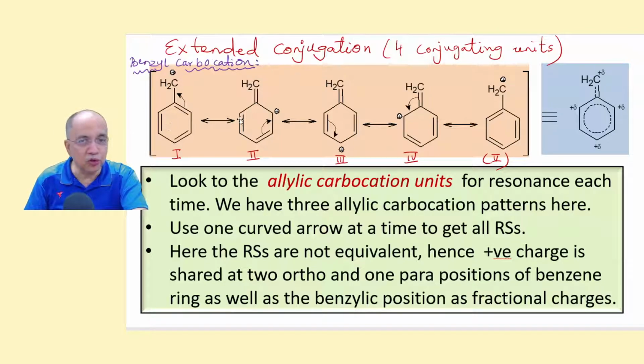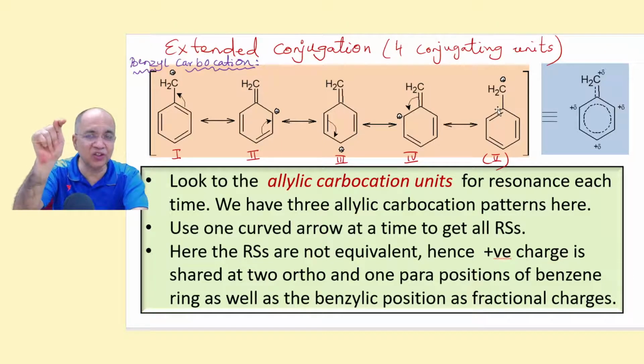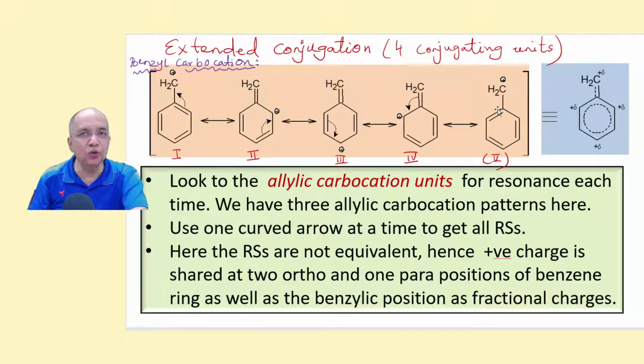So we have 1, 2, 3, 4 resonance structures, not the fifth. Fifth is not counted. But I suggest the beginners to always practice drawing resonance structures ending up to the fifth one, restoring the aromatic benzene ring structure.